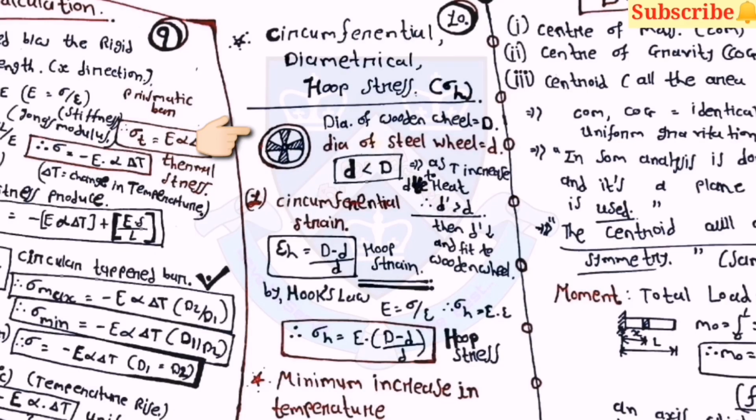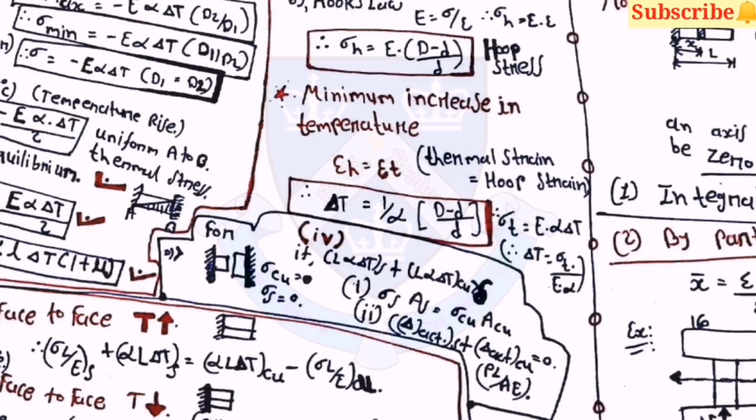Now the next topic is circumferential, diametral, or you can say the hoop stress. Here the diameter of the wooden wheel is equal to capital D, and the diameter of the steel wheel is equal to d. Here d is less than D, and as temperature increases, d dash will be greater than d. Then the circumferential strain epsilon H is equal to (D minus d) by d. Then sigma H is equal to E into (D minus d) by d.